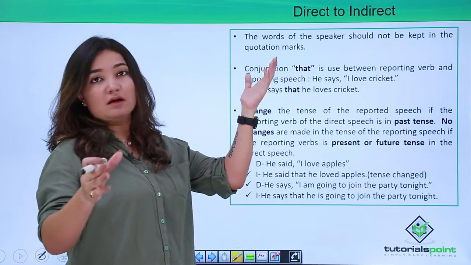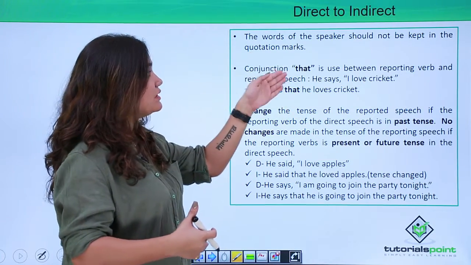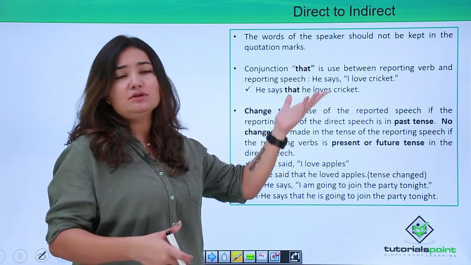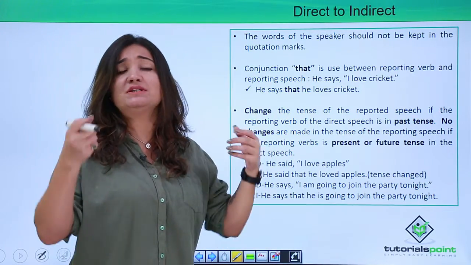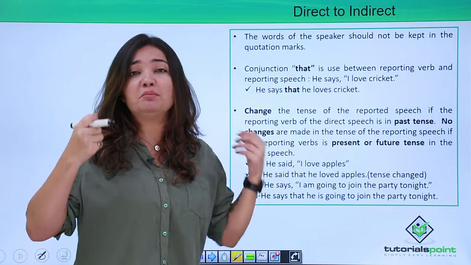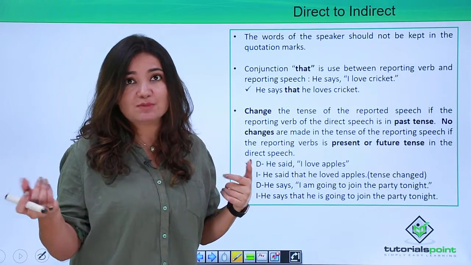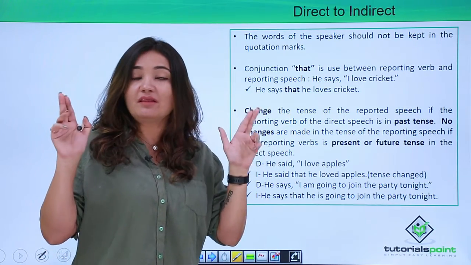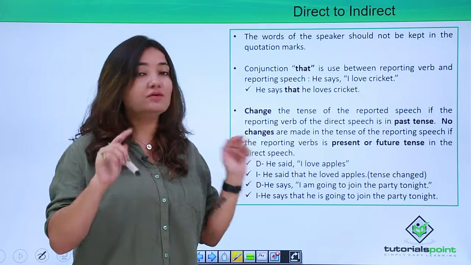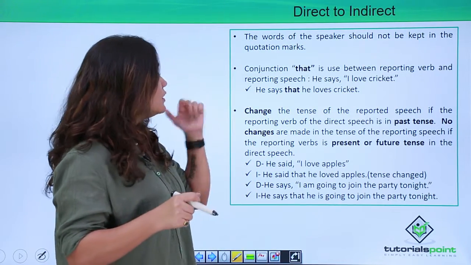Now, first thing that you need to keep in mind while you are converting is that the words of the speaker should not be kept in your quotation marks, which is obvious, right, which is absolutely imperative and essential, because what is the main difference between direct and indirect speech? Of course, the difference primarily comes from the fact that there are no quotation marks in your indirect speech, right? So that's the prerequisite, that's the first thing. Now, what's the second thing?